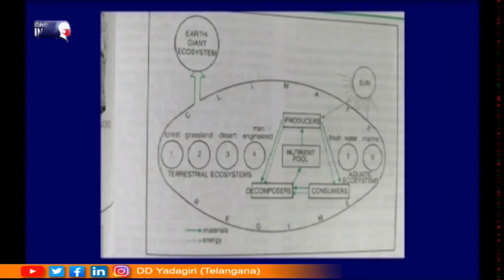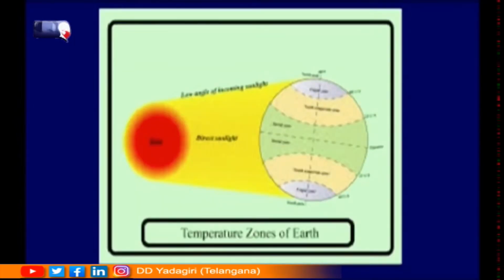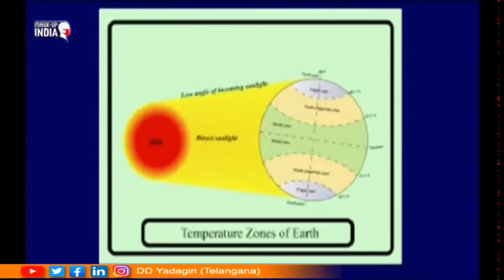Why do we have different types of ecosystems? The reason lies in the fact that Earth's axis is not straight, but slightly tilted. Because of that, the sun's rays falling on Earth do not fall with the same intensity throughout, right from North Pole to South Pole. So, the sun's rays are straight at some places and slanting at other places. The tilting of Earth's axis and the sun's rays falling at different angles are the main factors for why there are seasons, climatic changes and different ecosystems.